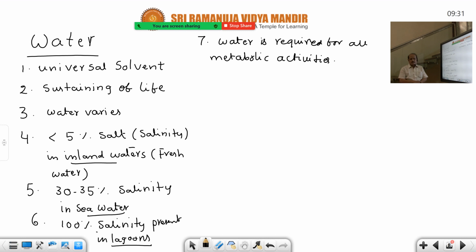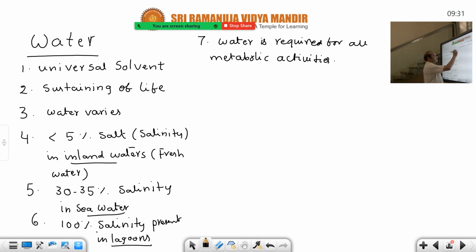The body fluids concentration is lesser than the salt water. That is the problem. Even in freshwater bodies, reservoirs, lakes, rivers, the body fluids concentration is greater than the freshwater. That is the problem. So let us see how they overcome these osmoregulatory challenges.